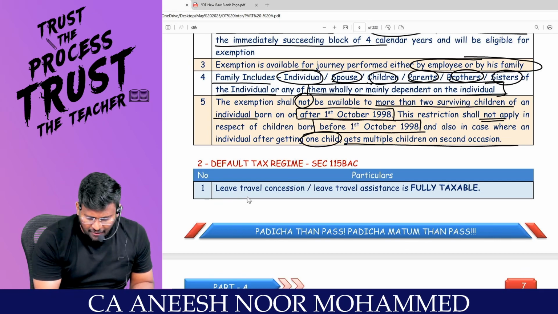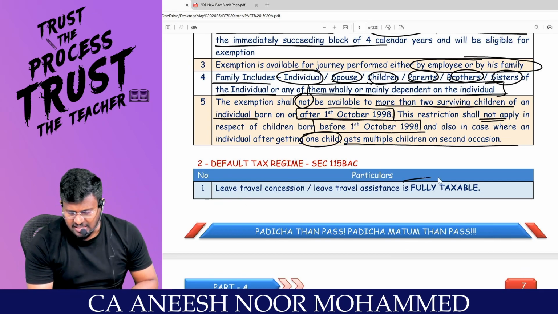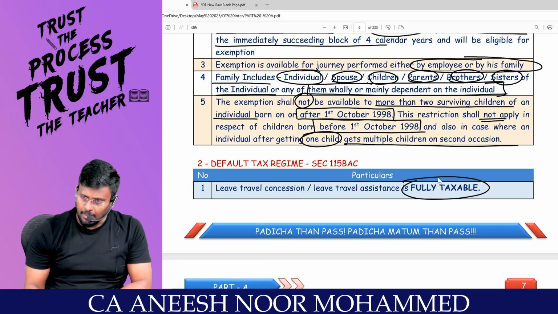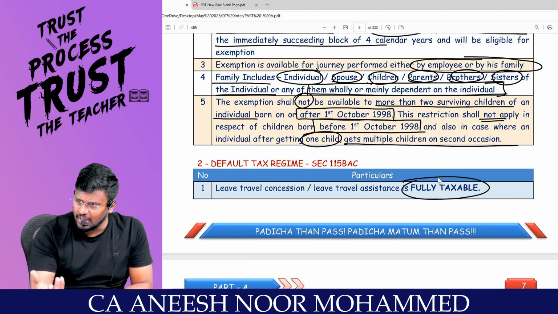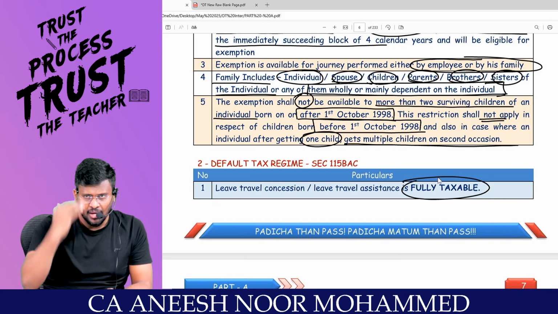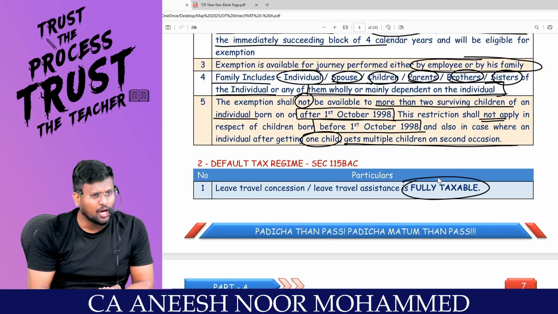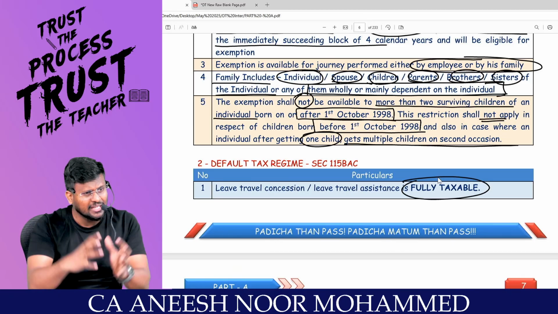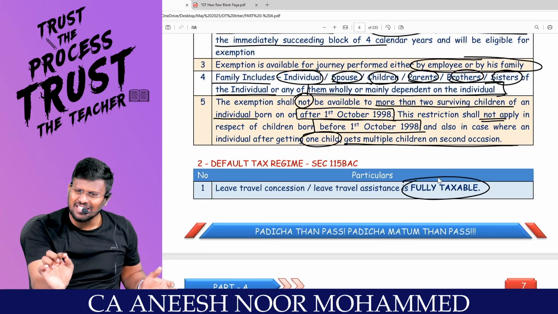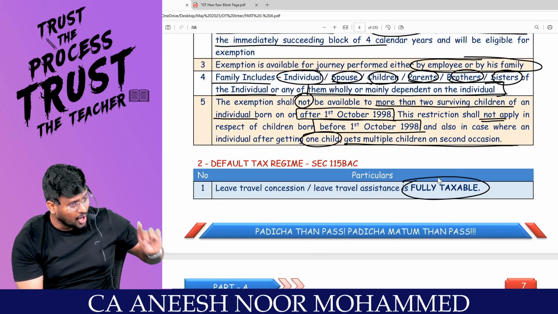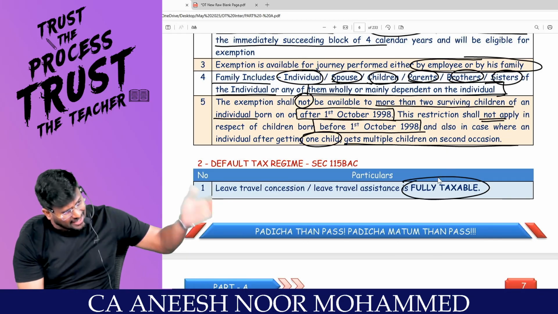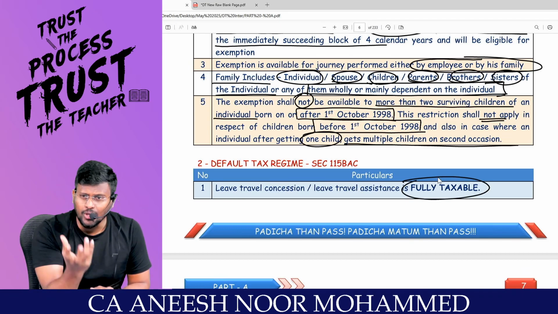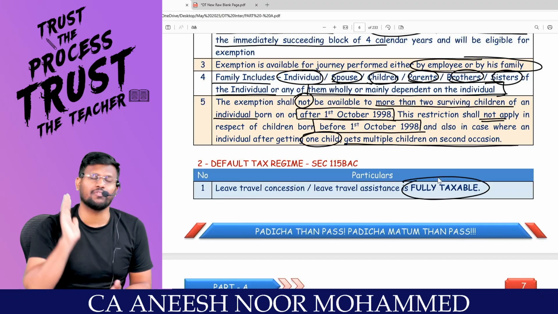So leave travel concession or leave travel assistance is fully taxable in which regime? Default tax regime. That means, my dear lovable students, if you are traveling under the default tax regime, the main agenda of the government itself is to claim less deduction. Then automatically the income will be more, and you pay more tax. But under the optional tax regime, whatever deduction or exemption is available in the Act, you claim it. So automatically total income will be less, and you pay less tax.